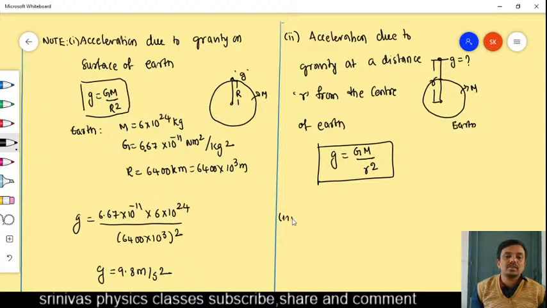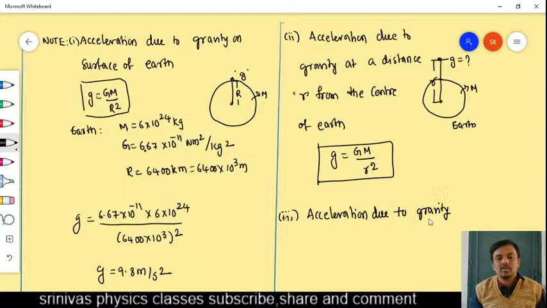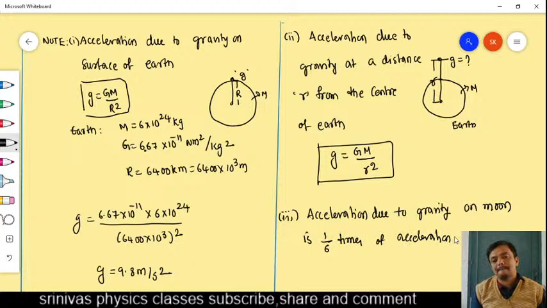This is about acceleration due to gravity. On the Moon, or on any planet, you can find out the acceleration due to gravity based on this. The acceleration due to gravity on the Moon is 1 by 6 times the acceleration due to gravity on Earth.